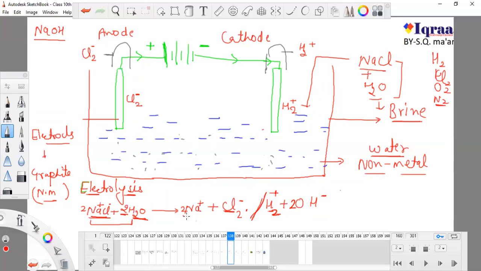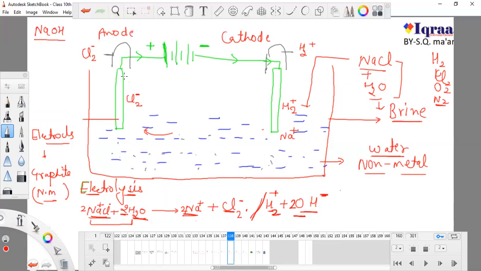Now what about this Na and OH? This Na is positive in nature, so definitely it will move towards this negatively charged part which is the cathode. So sodium is a cation, so that's why it will get attracted to this. And this OH is supposed to go to here. This OH is supposed to go towards the positive side, the anode, because it has negative charge, and negative charge gets attracted towards positive charge.